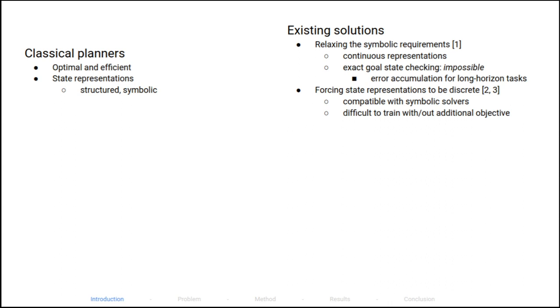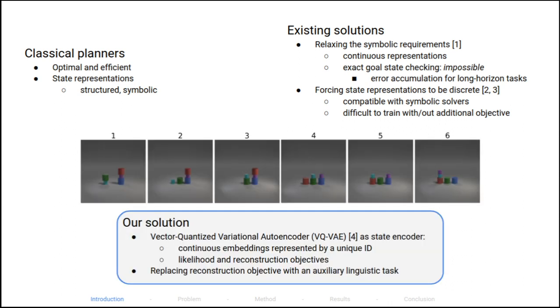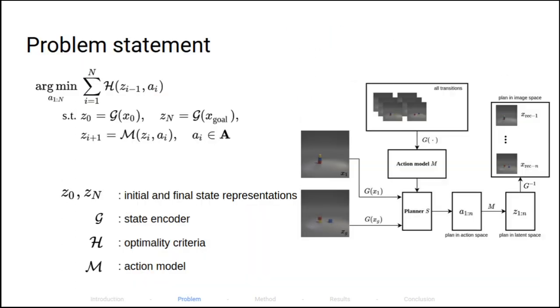Another solution is forcing discrete representations, therefore satisfying the symbolic requirement. However, training with any end-to-end framework will be more difficult. We propose to use a vector quantized variational autoencoder, or VQVAE, to solve these problems. VQVAE maps an image to a set of vectors that are differentiable and represented by discrete IDs. We also propose to include a linguistic task to constrain VQVAE to focus on essential features.